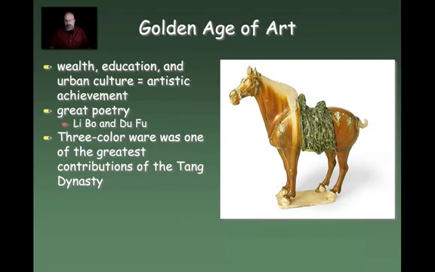We also have this. This is what we call three-color ware. It was one of the greatest contributions to the Tang Dynasty, and it was a very unique pottery style. Again, it looks like a tri-colored horse in this case, and this would have been very typical of Tang Dynasty pottery. And so an art historian looking at this would instantly recognize this as a Tang piece. These would often be found in tombs.